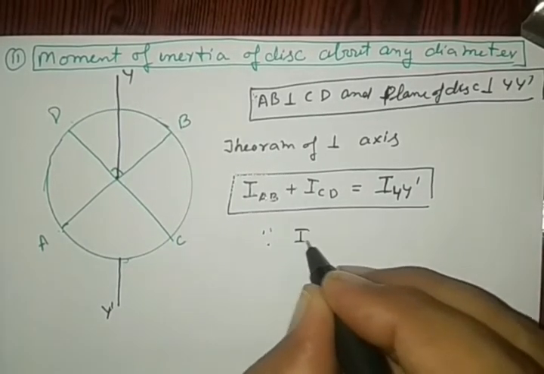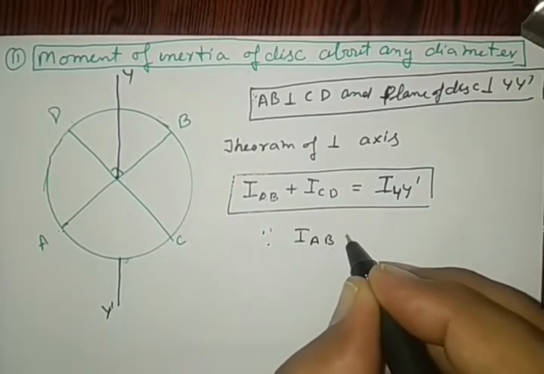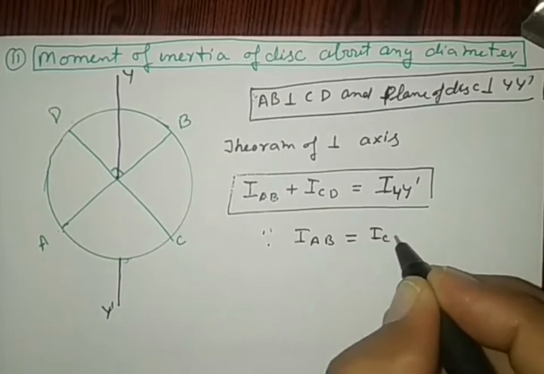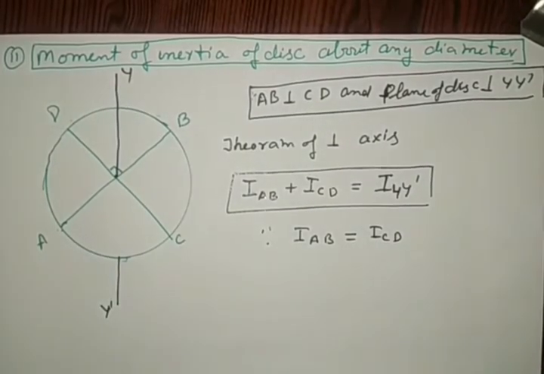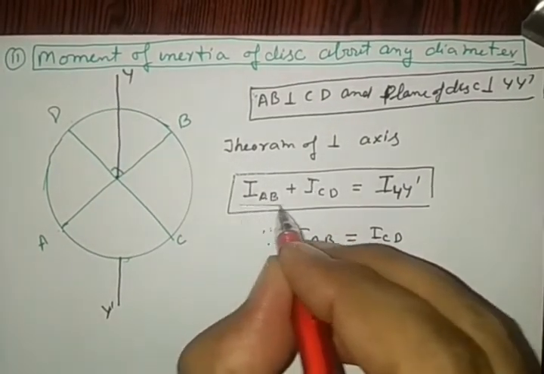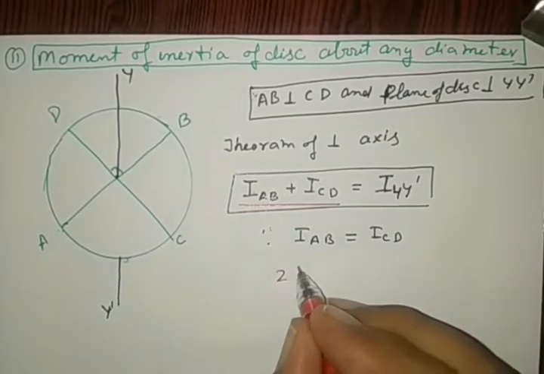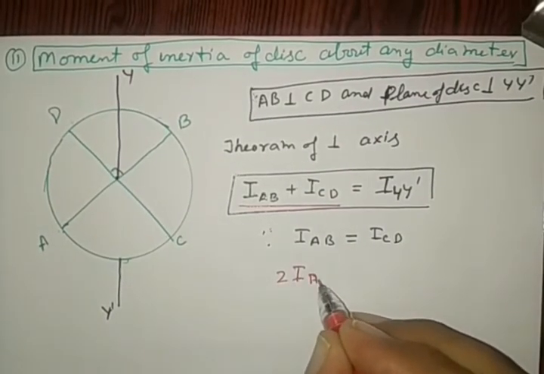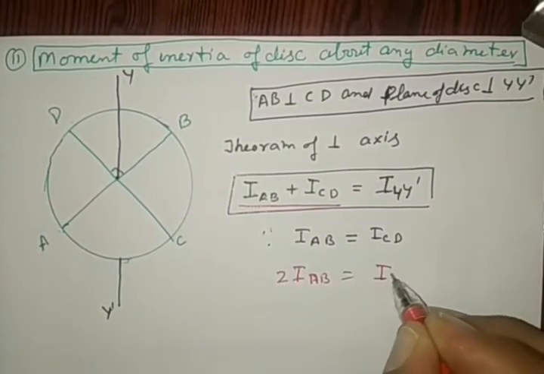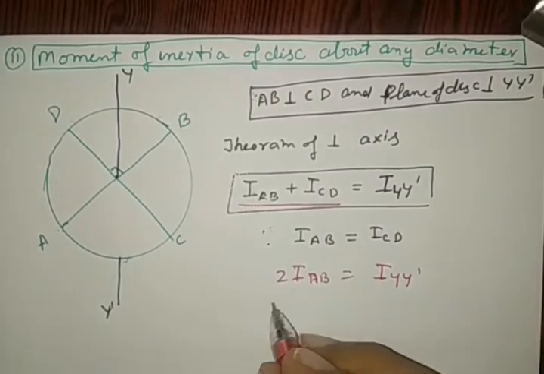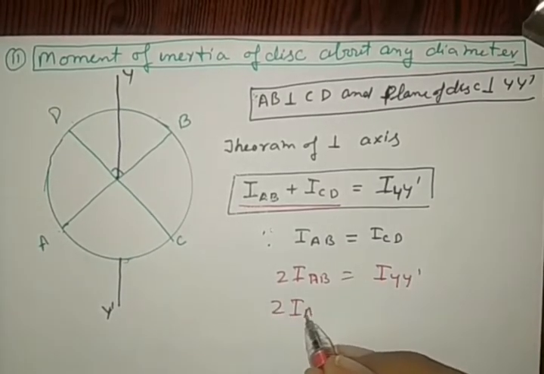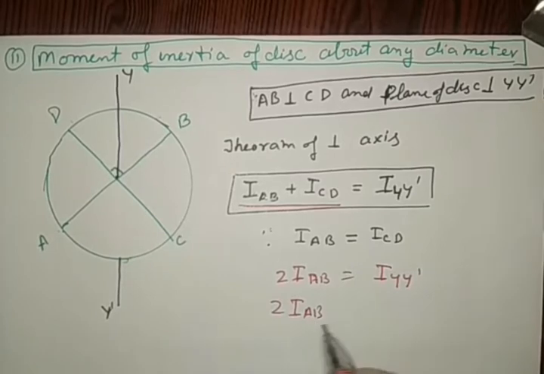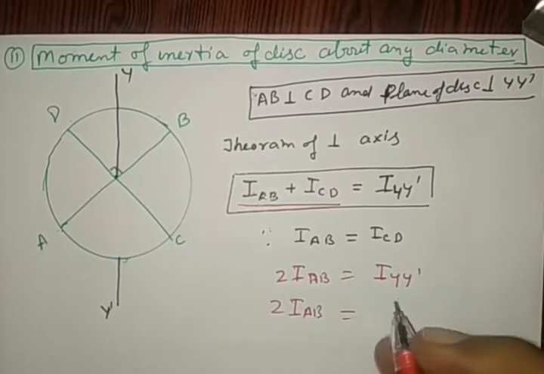Since IAB is equal to ICD, on the left hand side we may write 2IAB is equal to IYY dash. 2IAB about the diameter is equal to IYY dash.